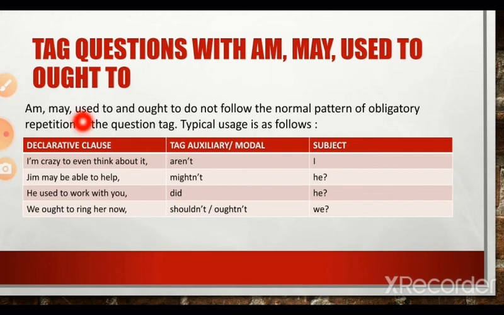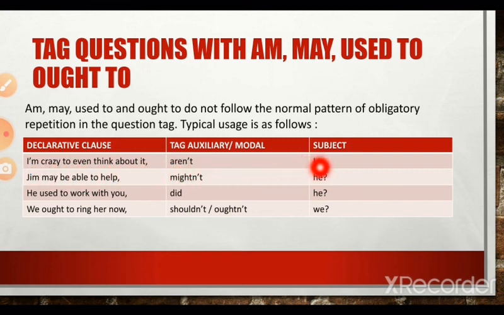See here, I am crazy to even think about it, aren't I? Even though "am" is in the contracted form, the tag should be "aren't." If it is "I am," the tag should always be "aren't."